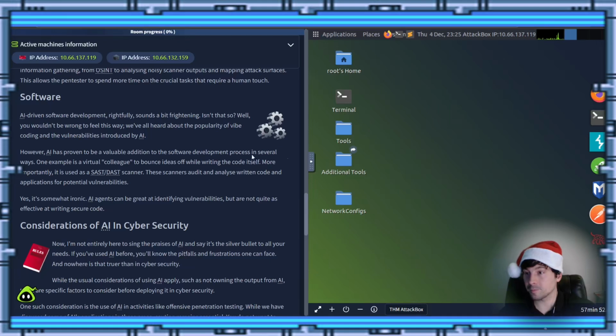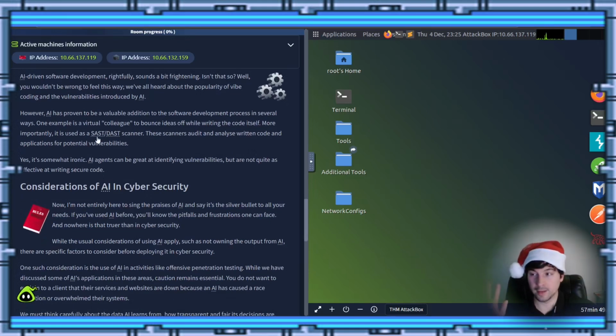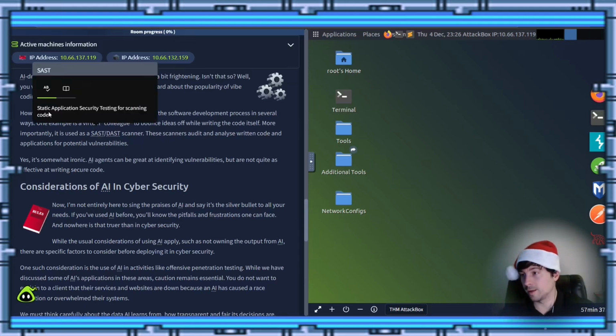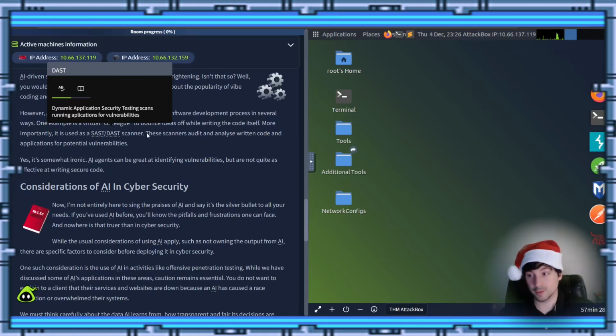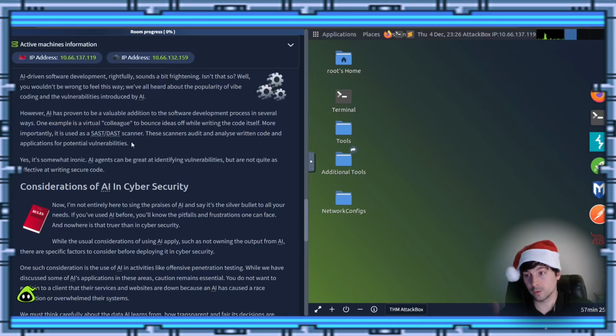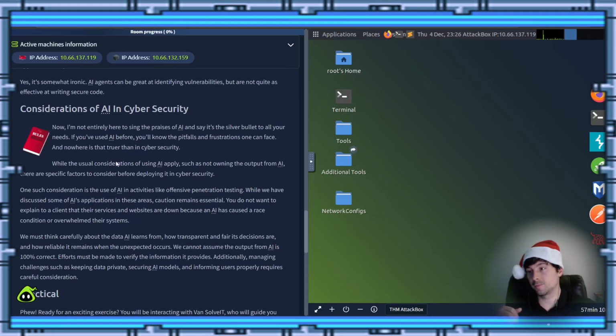And you keep on going and see you have SAST and DAST right here. Well, those scanners, one stands for static and one is dynamic code analysis. Static application security testing, and this one over here is dynamic application security testing, which scans running applications for vulnerabilities. So this here is something we're not going to talk about right now, but do know that's a thing. So pretty much one is you scan the program while it's off, not running. The other one, you scan it while it's running. So one's static, one's dynamic. Yeah. Okay, so keep on going through here.